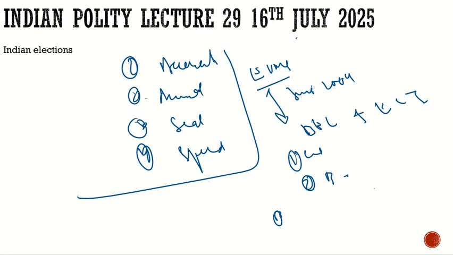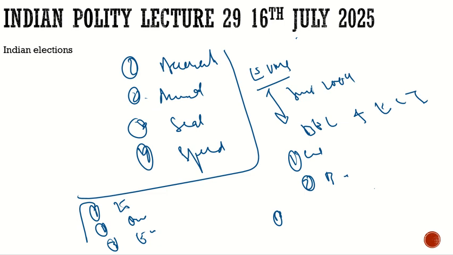And why did EVMs replace the ballot paper? The major reasons were: for ballot papers we need to cut trees, putting pressure on the environment, so EVMs are environment friendly. Counting ballot papers takes a lot of time, while EVMs do it automatically and very quickly. And third, with ballot papers there were chances of booth capture, so EVMs eradicate booth capture. As discussed, we have a start button and a stop button controlled by the presiding officer. In this way it solves these issues.